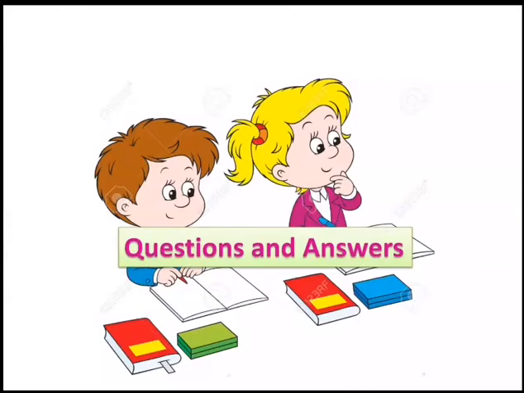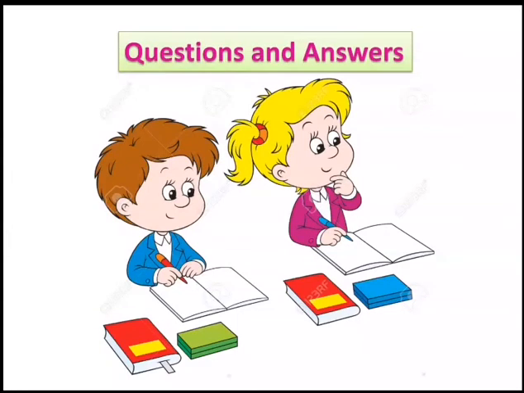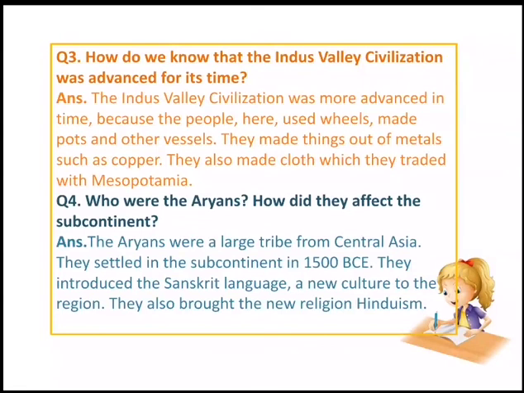Dear children, let's start now questions and answers. Question number 3. How do we know that the Indus Valley civilization was advanced for its time? Answer. The Indus Valley civilization was more advanced for its time because the people here used wheels, made pots and other vessels. They made things out of metals such as copper. They also made cloth, which they traded with Mesopotamia.